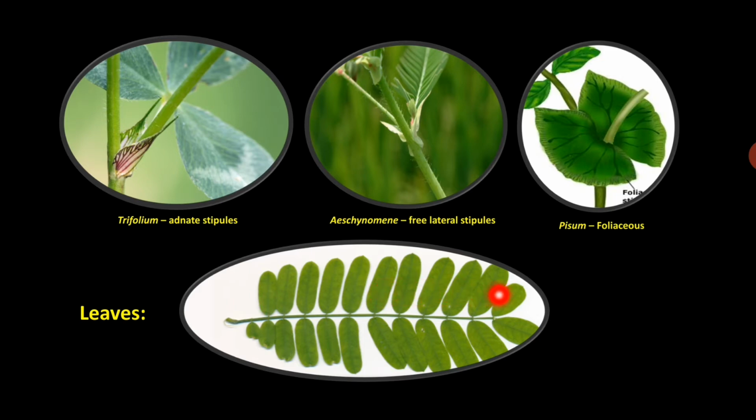The leaves are compound, paripinnate or imparipinnate. This is the compound leaf, that is a unipinnately compound leaf of Abrus precatorius, which is paripinnate. That means an even number of leaflets are present, and imparipinnate means an odd number of leaflets are there.